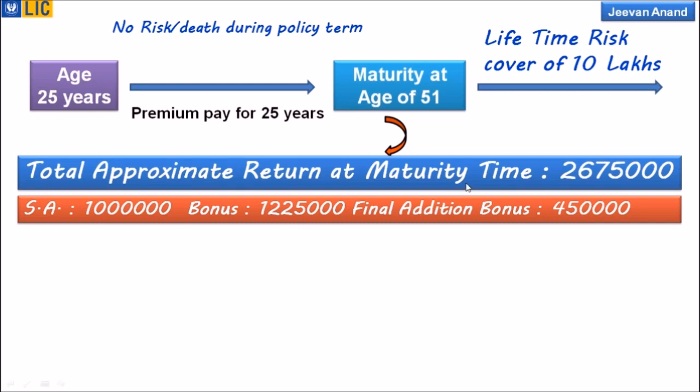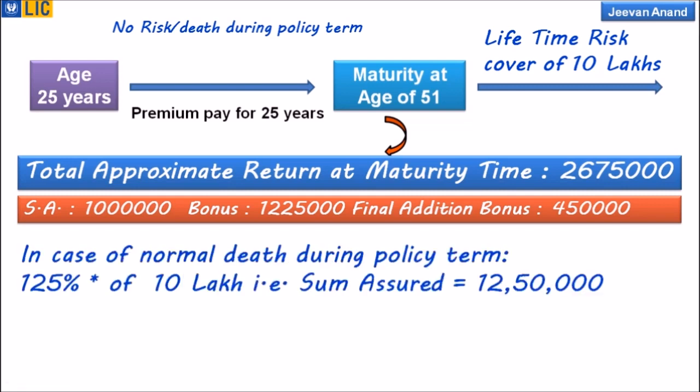So the risk cover I explained is for after maturity; there is also death cover during the policy term. So what happens in case of normal death during the policy term? If normal death takes place during the policy term, yes friends, LIC will pay the nominee 12 lakhs 50,000 rupees. How much? 12 lakhs 50,000 rupees friends.